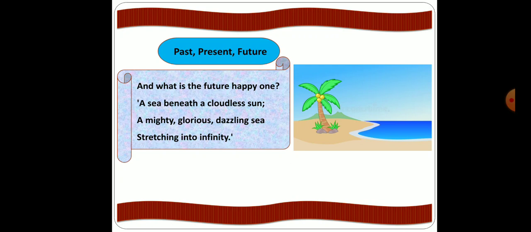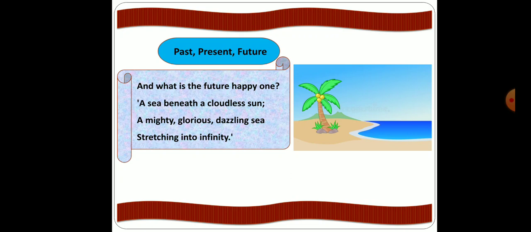In the next line, the child has described the sea with lots of adjectives: mighty, glorious, dazzling. The child wants its future to be like the sea that is mighty, meaning full of strength, glorious, which means very wonderful, and dazzling, which means bright.